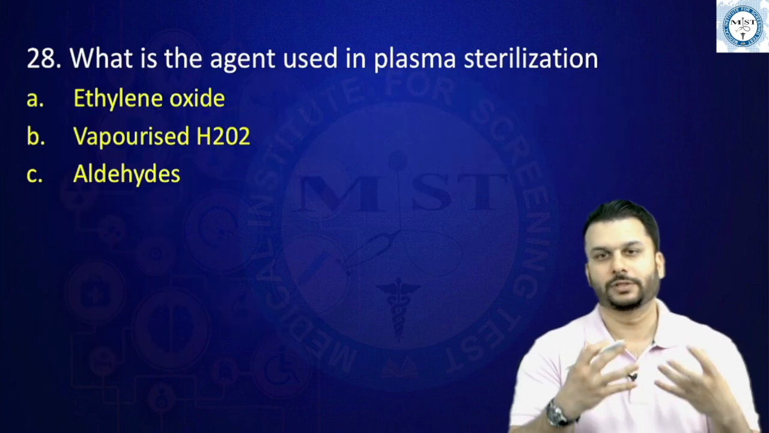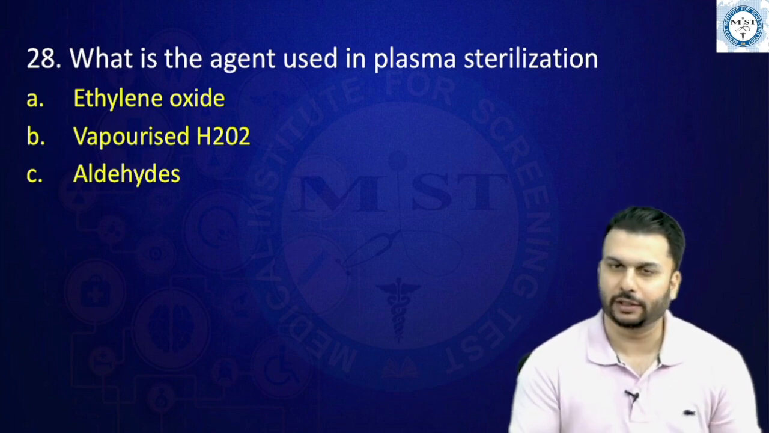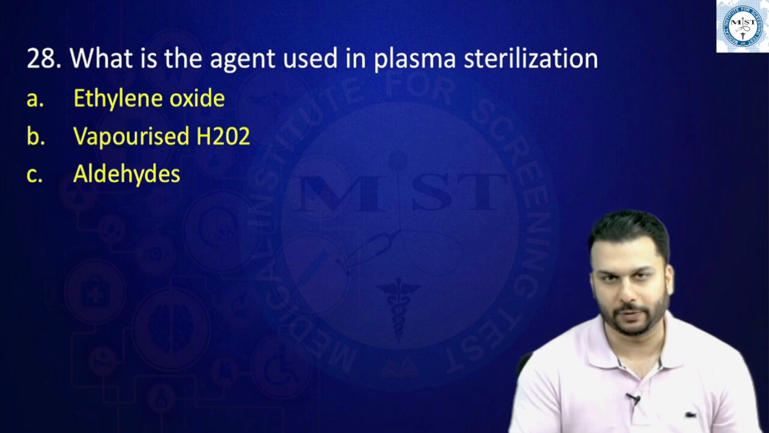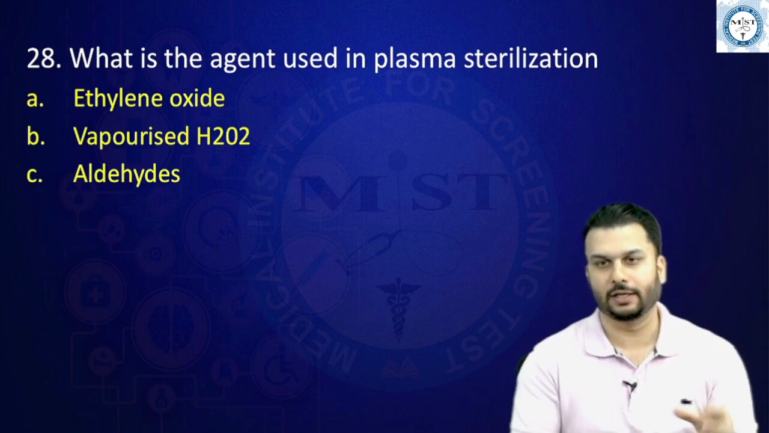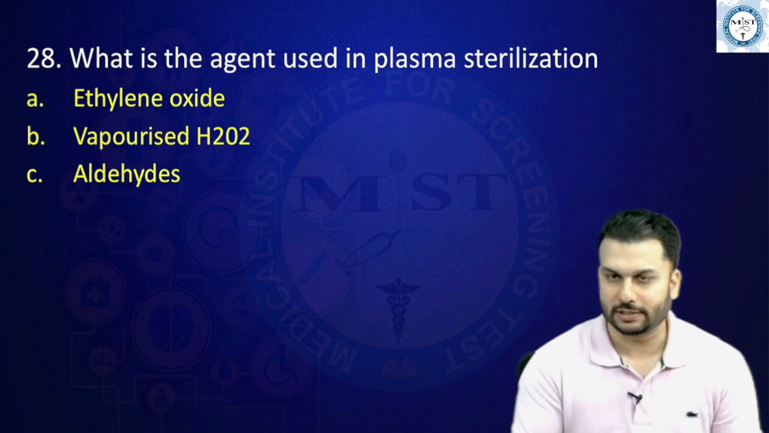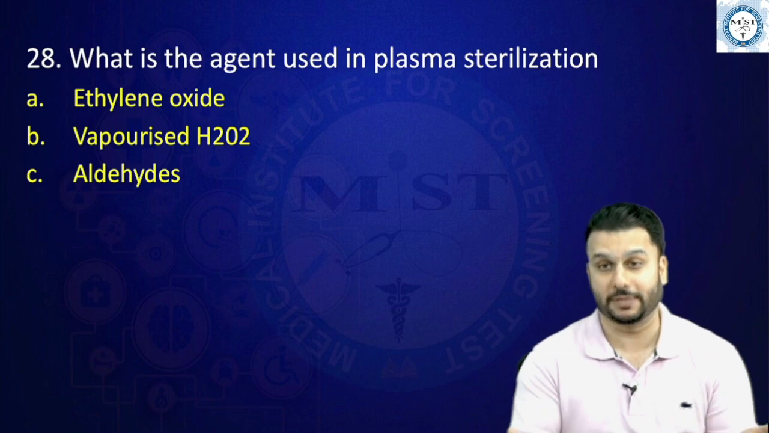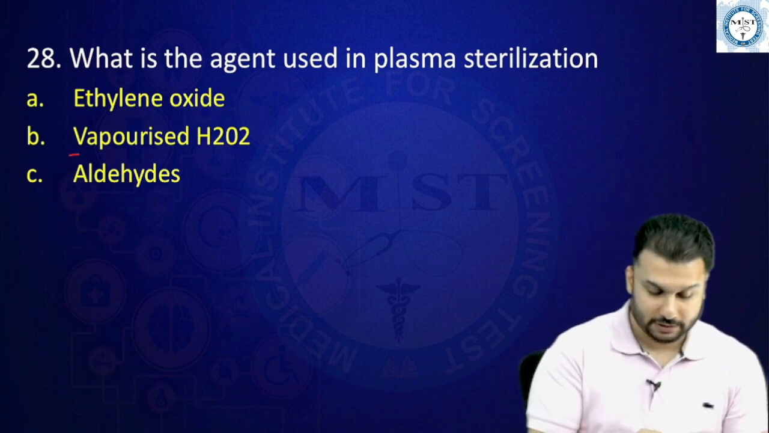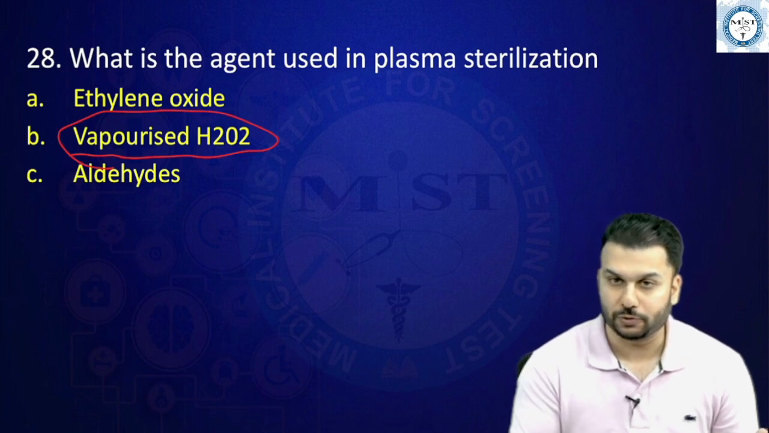Now, what is the agent that is used in plasma sterilization? Again, a direct question if this was asked this way. See, the option number 1, ethylene oxide, this thing is used in gaseous sterilization. So that is not the answer. They are asking plasma sterilization. In plasma sterilization, vaporized hydrogen peroxide is used.